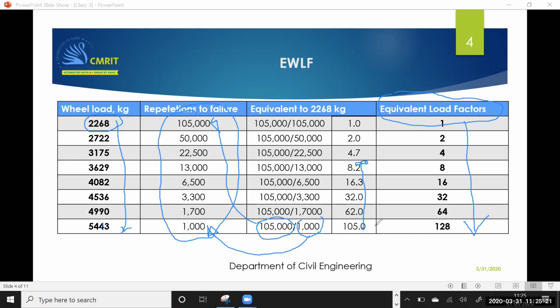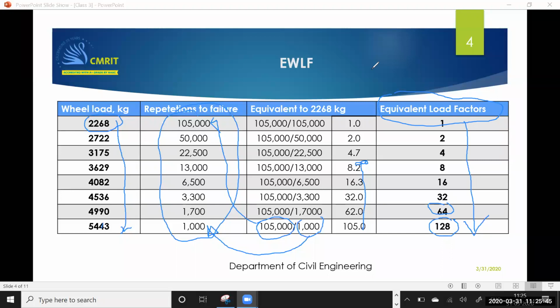So 128 is far away from 105, but he found that approximately it can be considered. 64 also is slightly away, but 32 is the same. Right? So these are the numbers he predicted with reference to these standard values of load. Is it clear?